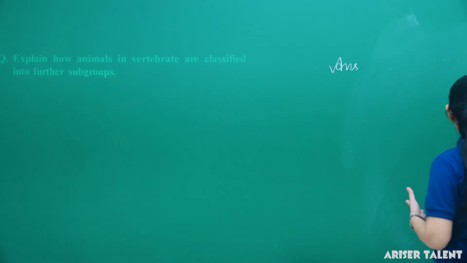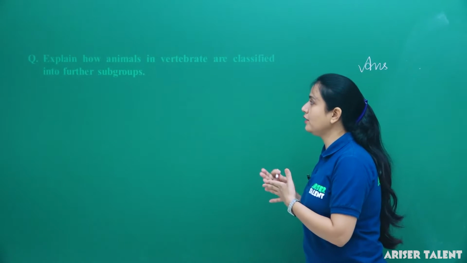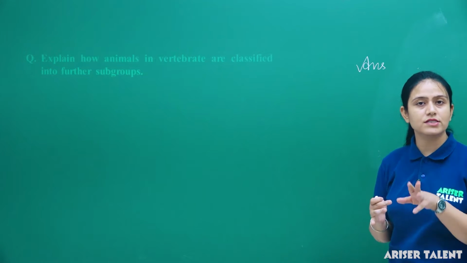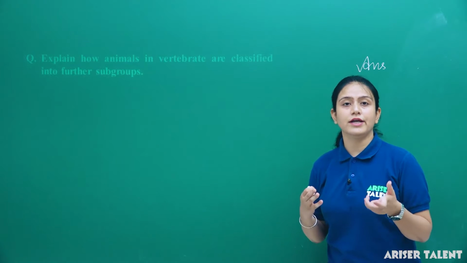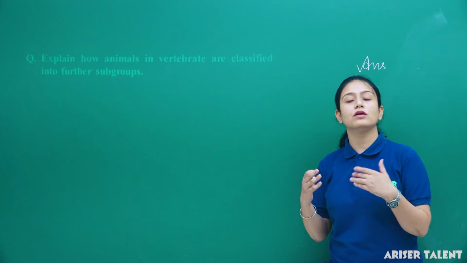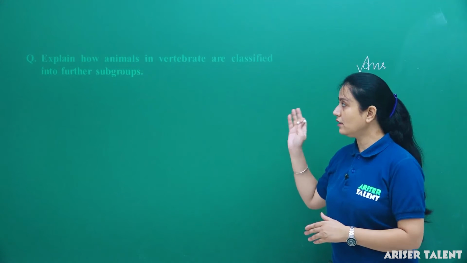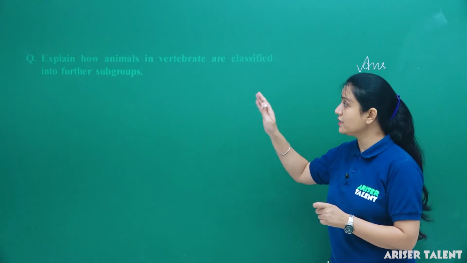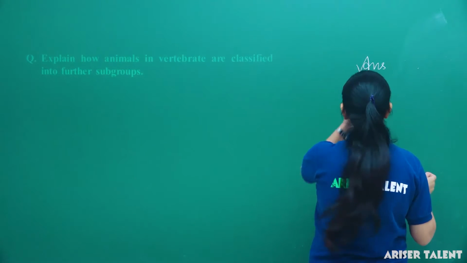So, now we have to tell how the animals of vertebrates are classified into different subgroups on the basis of their endoskeleton and exoskeleton, on the basis of their kind of reproduction, on the basis of their type of locomotion, or organ of locomotion, like if they have fins or limbs. Okay, and these were the special features by which we have classified the vertebrates into different subgroups. So, here we go with the points.